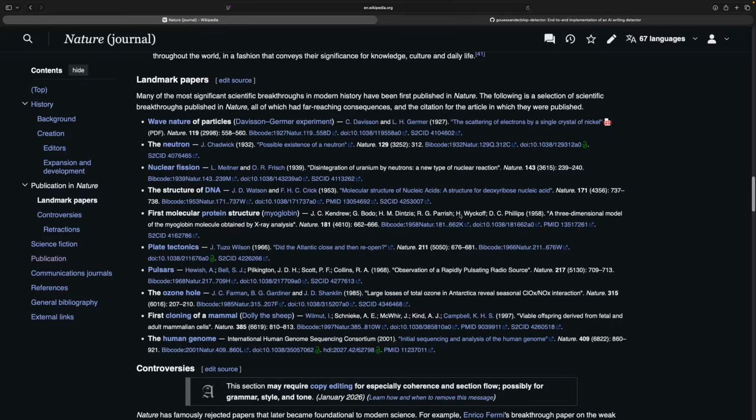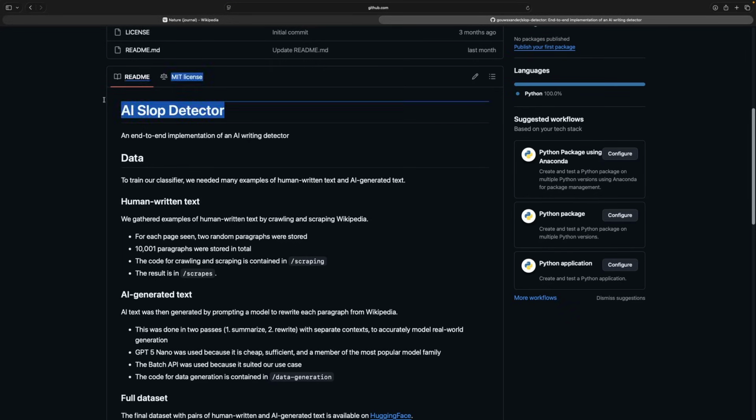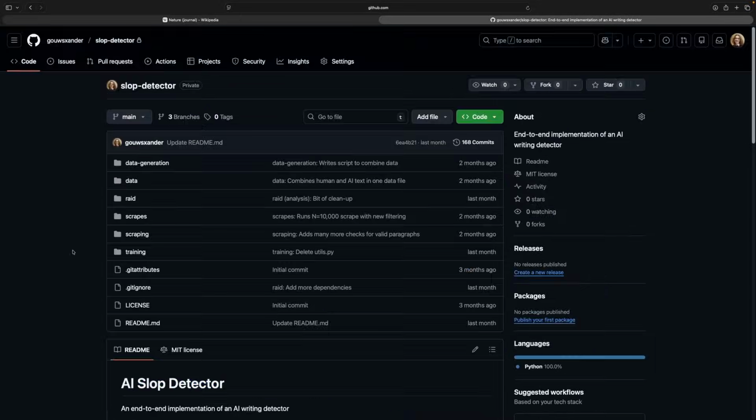I also had to be careful about what I considered a paragraph, making sure to filter out anything that looked like bullet points, a citation, or equations. If you're curious about the details, I suggest taking a look at the code on GitHub.